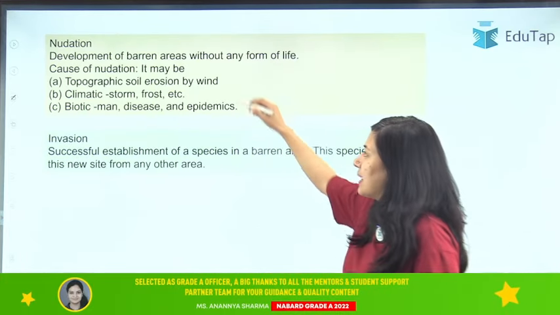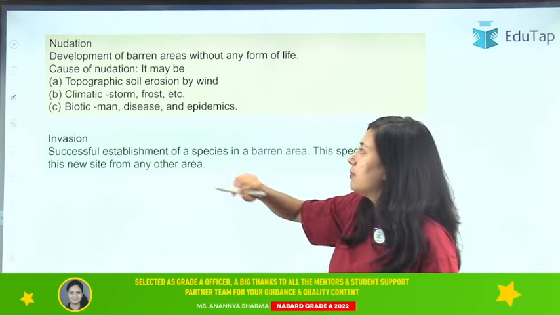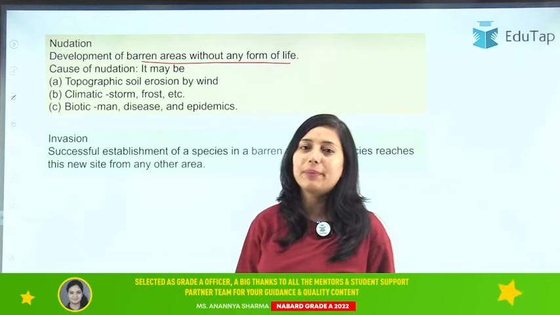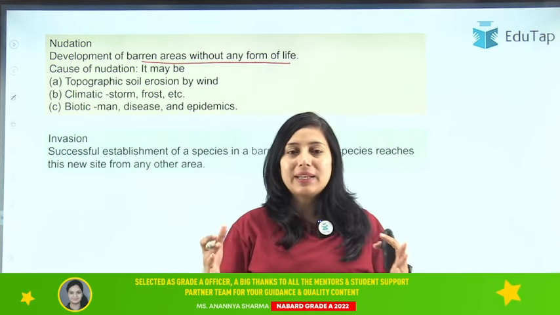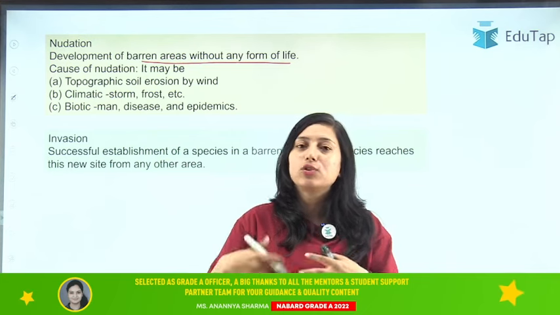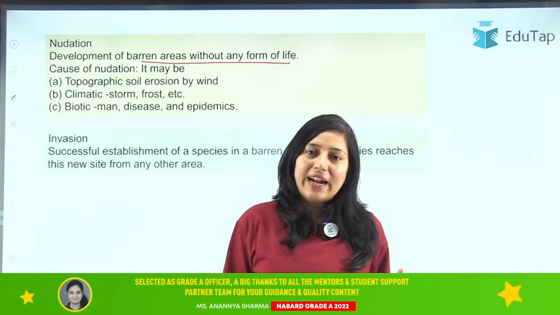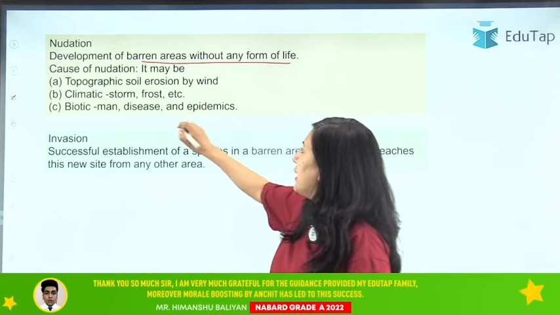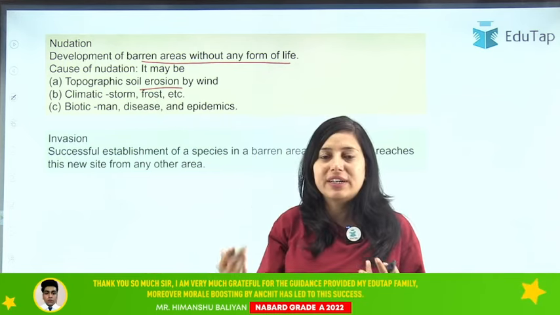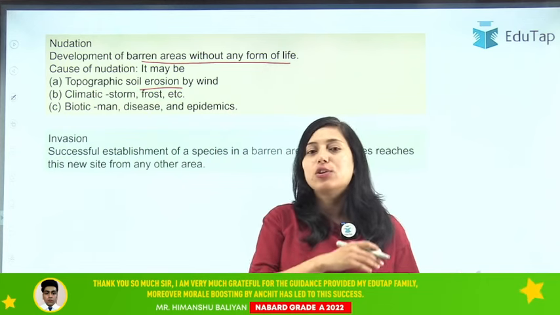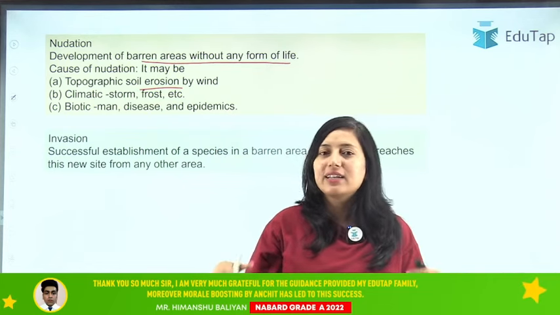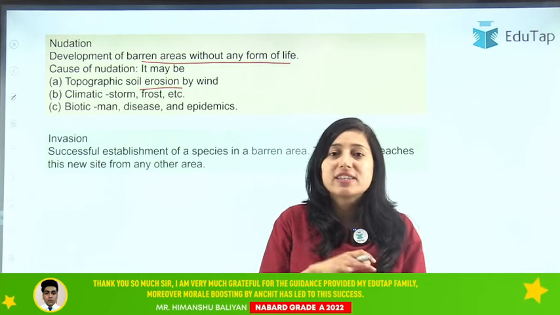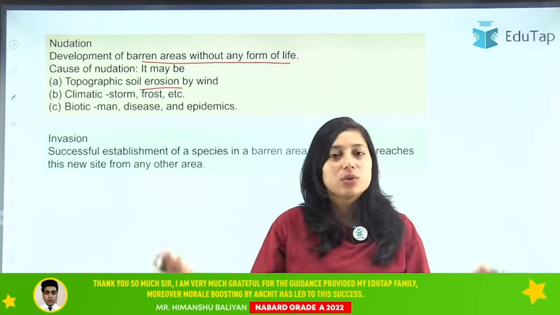Then we have another term, that is nudation. This is also an important term. It is the development of barren area without any form of life. So basically what happens is, due to some changes, sometimes an area gets converted into barren land. Any land getting converted into barren land is called nudation. It can be caused by topographic soil erosion by winds, as I have given the example that due to soil erosion your land can get degraded, the quality of land can get degraded, and now there can be a chance that there is no vegetation, so it leads to nudation, right?